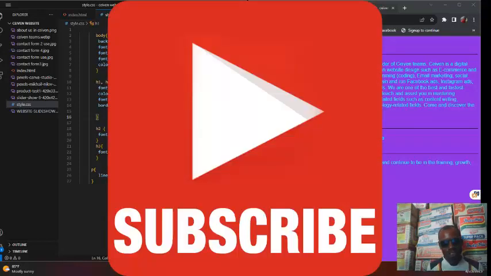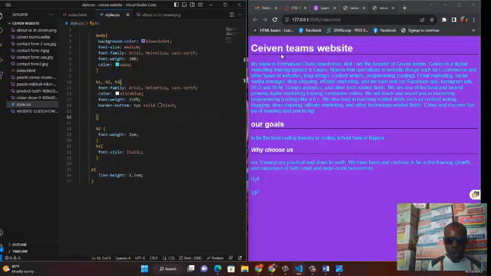Practically, I've shown you how this can be done. You can use this in so many ways when building your website. If you are building your website, depending on what your client wants you to do or what you want to do, you choose your thing wisely. But know that all these things exist in CSS, okay?